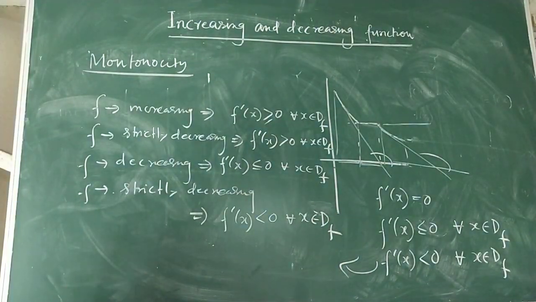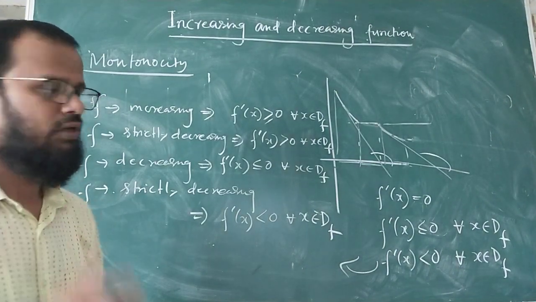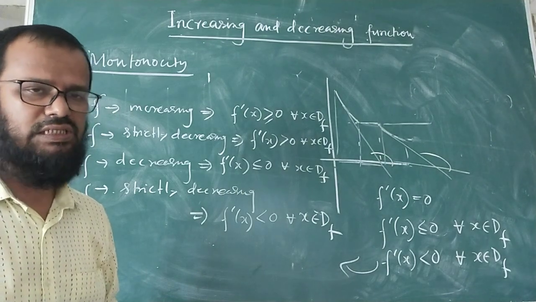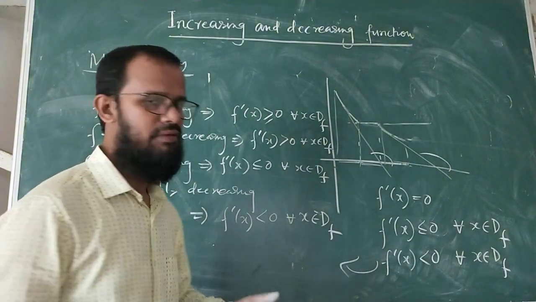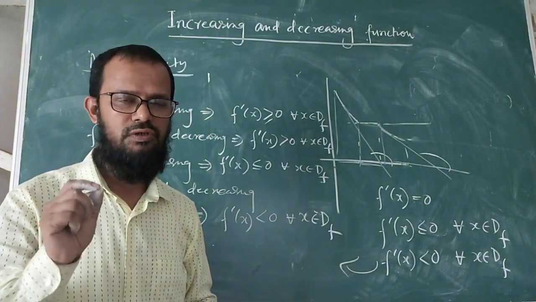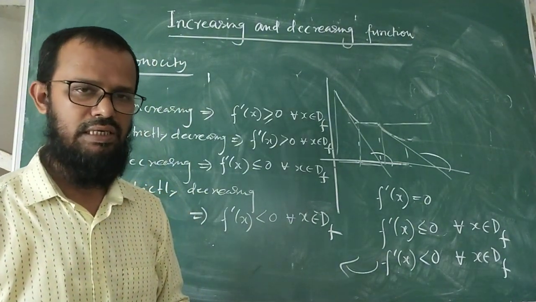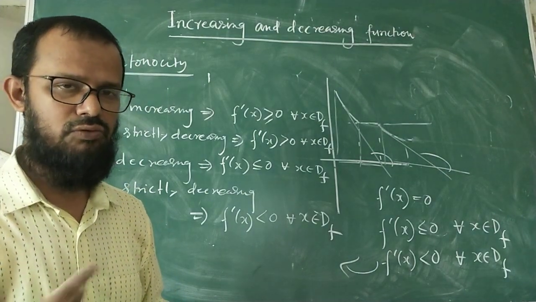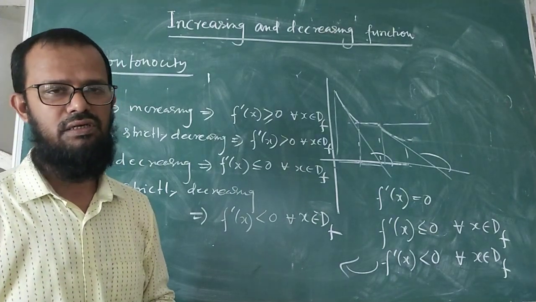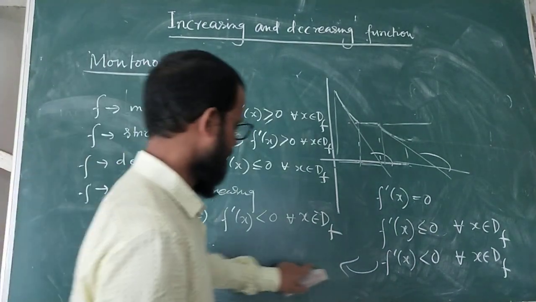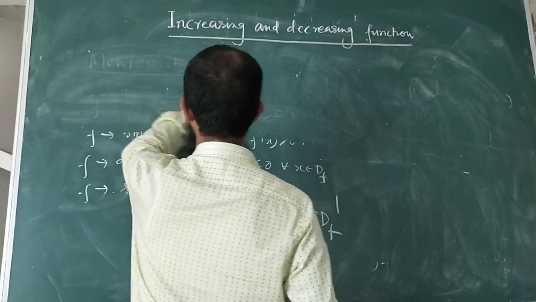Okay, this is the basic idea about the increasing and decreasing function. How to apply calculus to know a function is strictly decreasing or just decreasing, or strictly increasing or just increasing. This is the concept behind that. Okay, I am going to solve a simple problem. In the next class I will solve more problems related to this topic and get an overall idea. You get how to show that a function is increasing or decreasing, how to find the intervals where the function is increasing or decreasing. So one problem I will solve today. One or two problems.